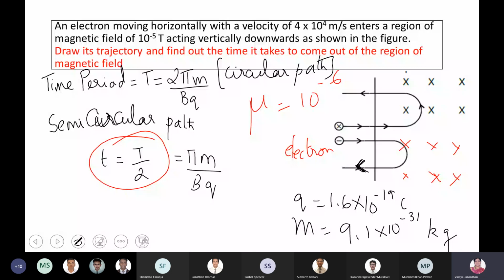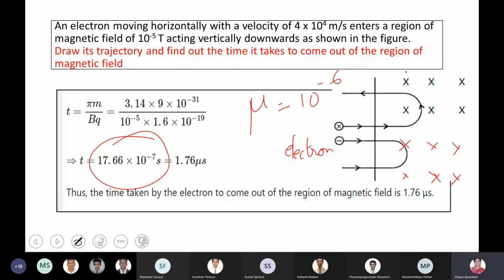What is the value, boys? What is that you are getting? What's the value of T? 1.8 into 10 to the power of minus 8. Shall I erase what I have written, boys? Correct. Microseconds.